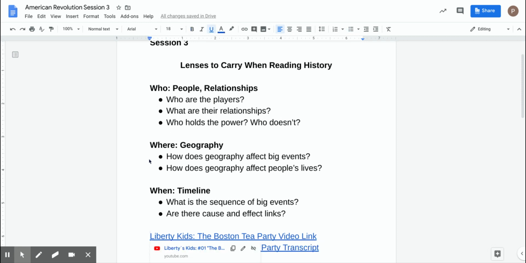And the other thing is when. We're just talking about a timeline. So you're trying to figure out what were the sequence of big events in chronological order. What was the order that it happened? And are there cause and effect links? So once one thing happened, did something else happen? And I think a lot of this definitely occurred during the American Revolution.